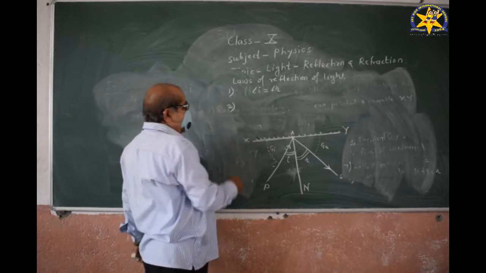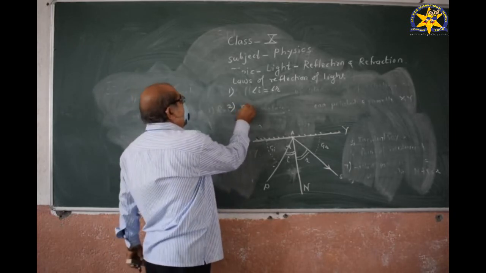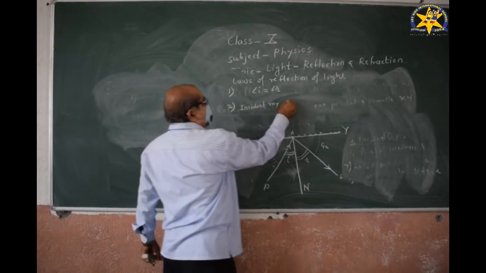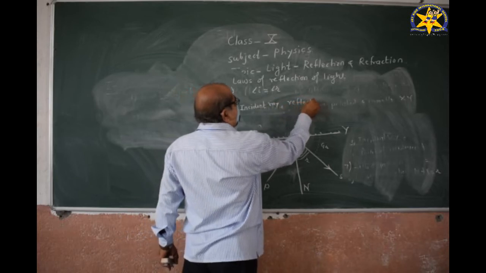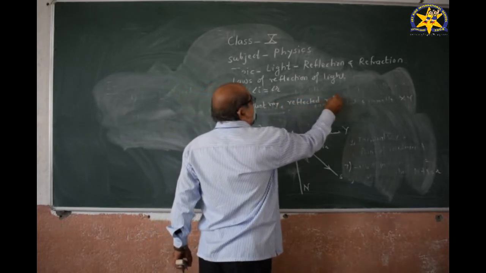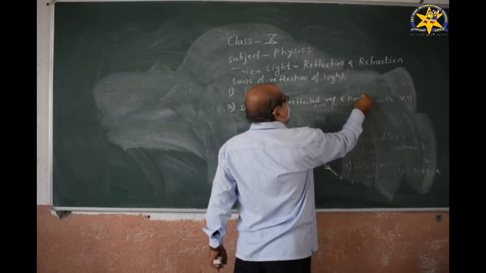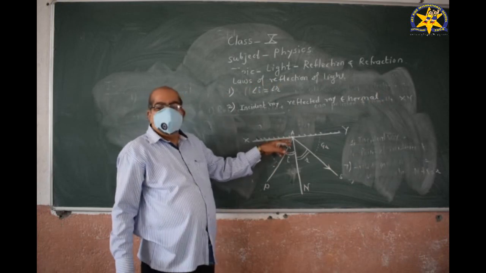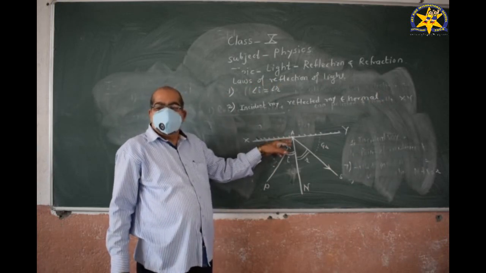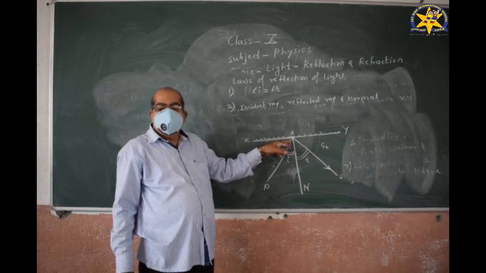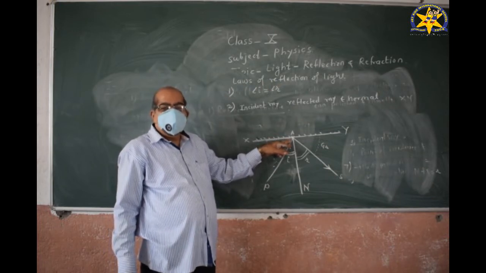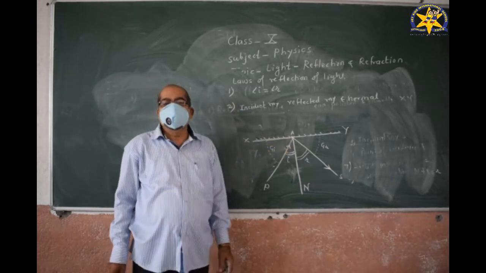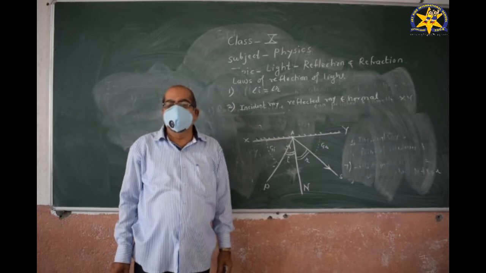And the second law: the incident ray, the reflected ray, and the normal drawn to the reflecting surface at the point of incidence are always in the same plane. These two laws are known as the laws of reflection of light.